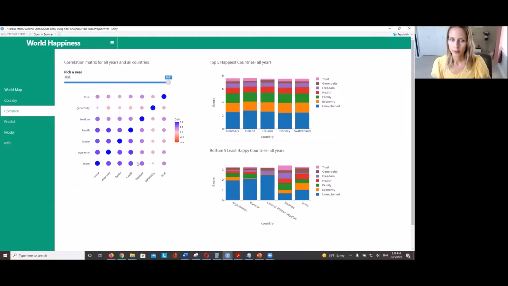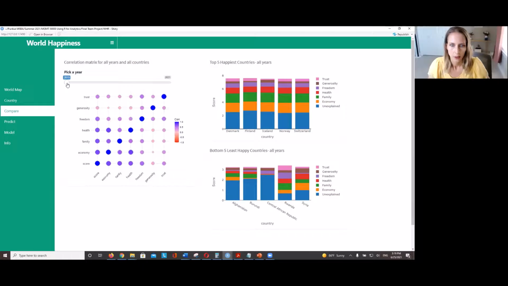Let's take a look at the Compare tab. This graph is a correlation matrix. It gives you a graphic representation of correlations between the various indicators. We're mostly interested in correlation between the score and the various indicators right here. For example, if you take a look at generosity versus score, you can see the correlation was much smaller in 2021 than it was in 2015.